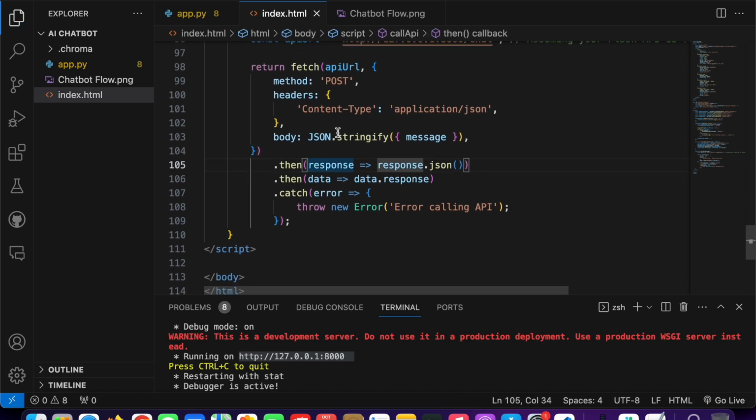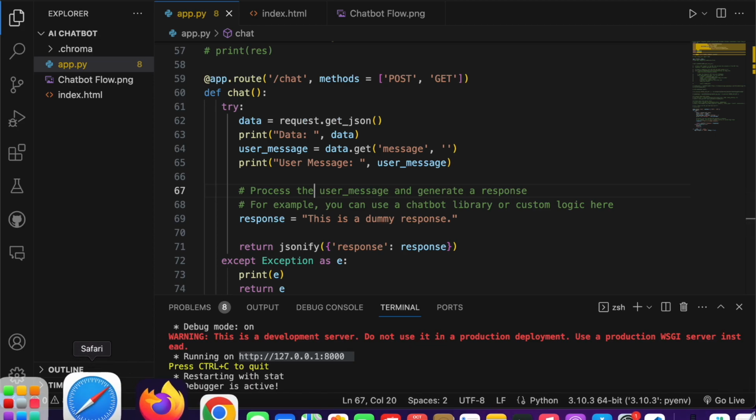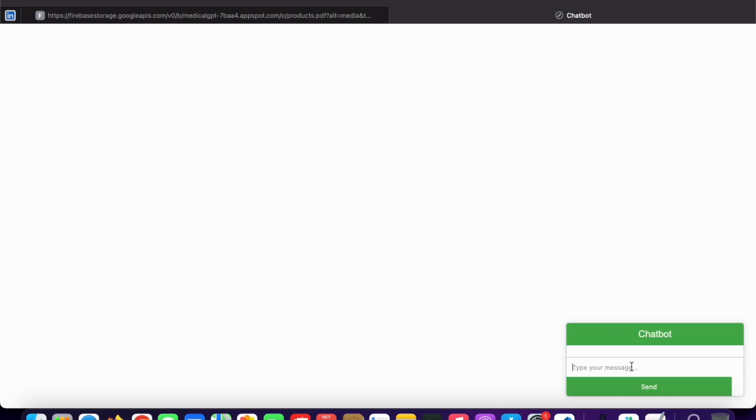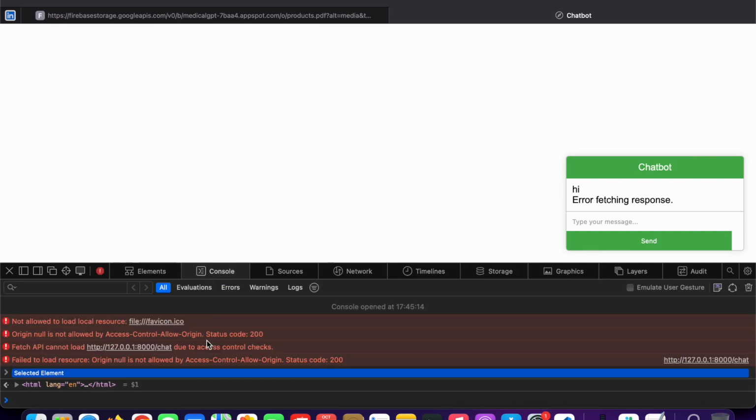So just save it, and this is already saved. Come up here, refresh it, type anything, "hi": error fetching the response. To debug this, click on inspect and go to console. So what's the error? Okay, the error is "origin null is not allowed by Access-Control-Allow-Origin". So basically this is a CORS issue.